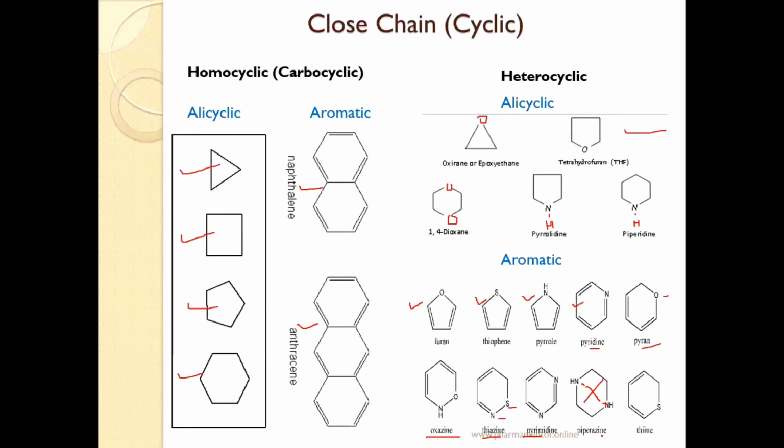Now what is the name of this compound? Here nitrogen at first and fourth position. The name of that compound is piperazine. So by mistake it comes under what? Aromatic. So this is not an example of aromatic heterocyclic compound, that is piperazine, right? Next example, this is an aromatic heterocyclic ring, that is thiene. Here 6-member ring, sulfur at first position.